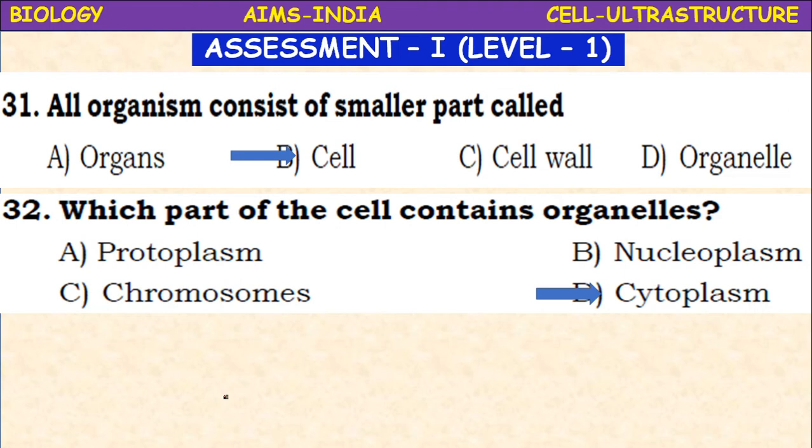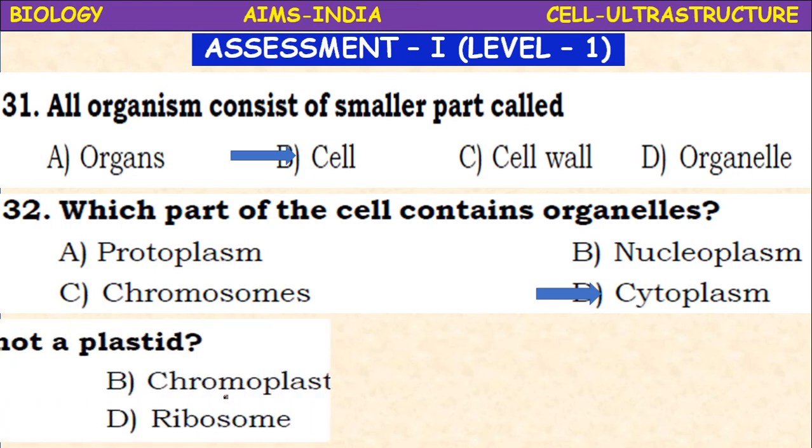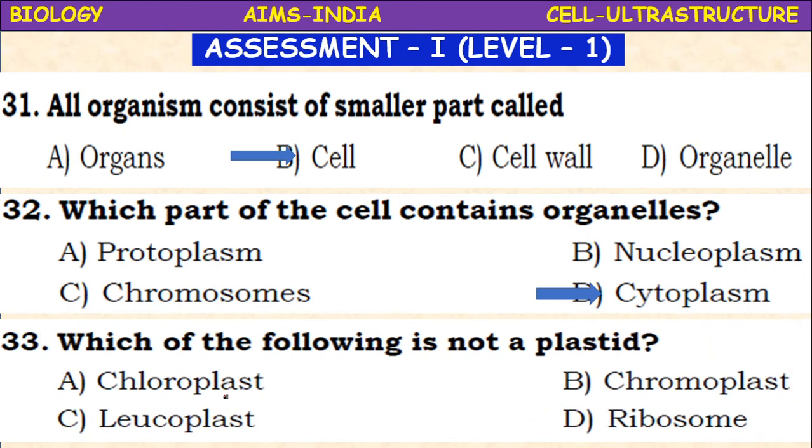What are the organelles? Mitochondria, ribosomes, Golgi complex, endoplasmic reticulum. These are all the organelles embedded in the jelly-like substance present in the cell, that is cytoplasm. Which of the following is not a plastid? Chloroplast, chromoplast, leucoplast, ribosome. It is the ribosome which is not a plastid.